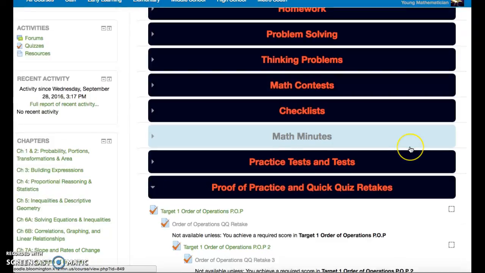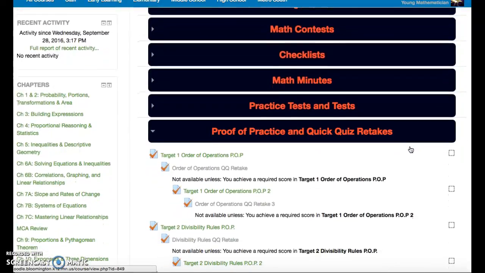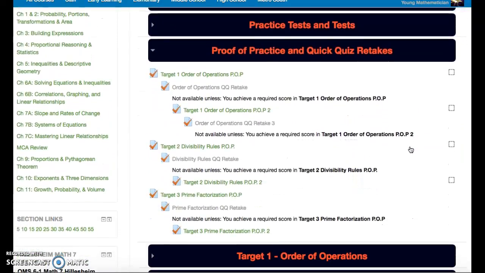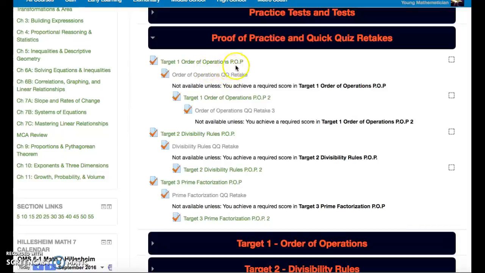All right, so when I go to this proof of practice, I click on the tab, and then you will see a list of the different proof of practices that are here. It's labeled Target 1, Order of Operations, Proof of Practice. But I don't want Target 1. I want to go to Target 3 since that's what it told me to do on my detailed list.